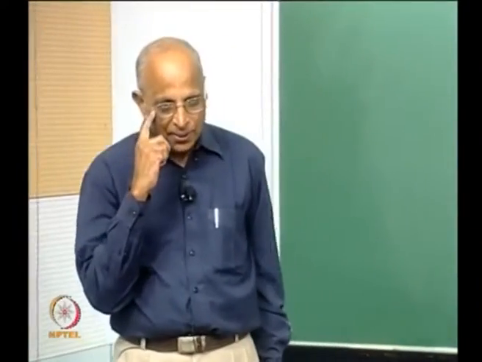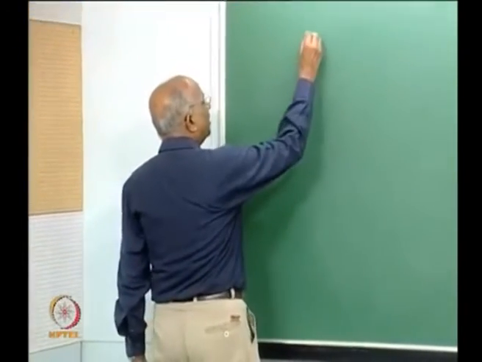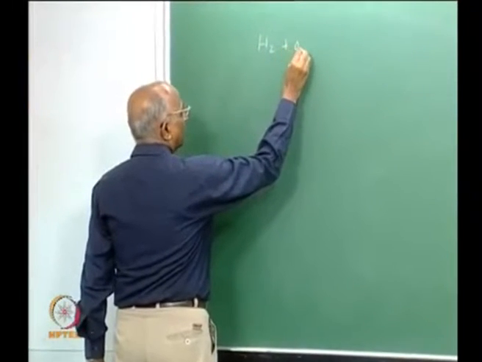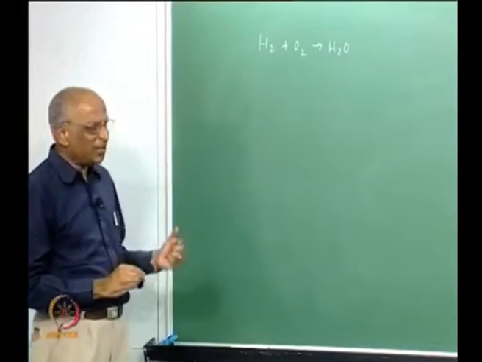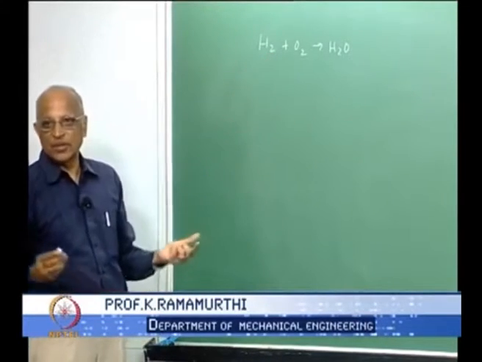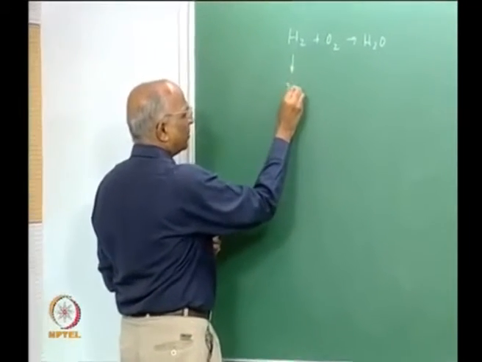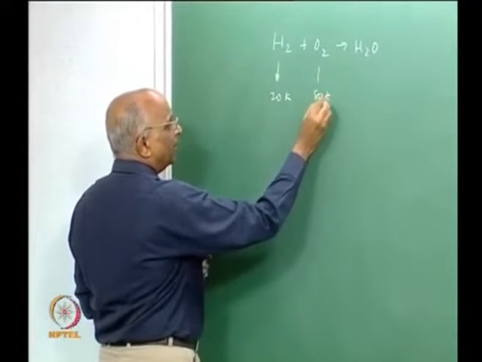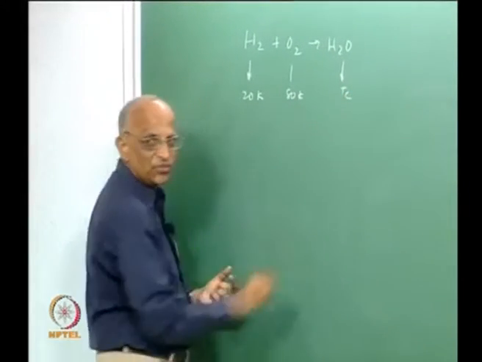Morning. In the class today we will extend a little bit of what we did in the last class, namely look at the reaction of hydrogen and oxygen to form water. Why I say we look at this example is that when we use hydrogen as a propellant, it is not as a gas, it is at a very low temperature. Similarly, oxygen is at a low temperature. We use hydrogen, if it is to be a liquid, at 20 K, and oxygen at, let us say, 80 K. Our interest is to determine what will be the temperature of water which is formed.